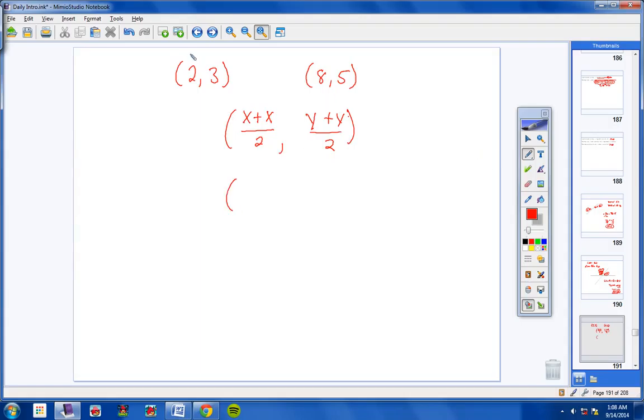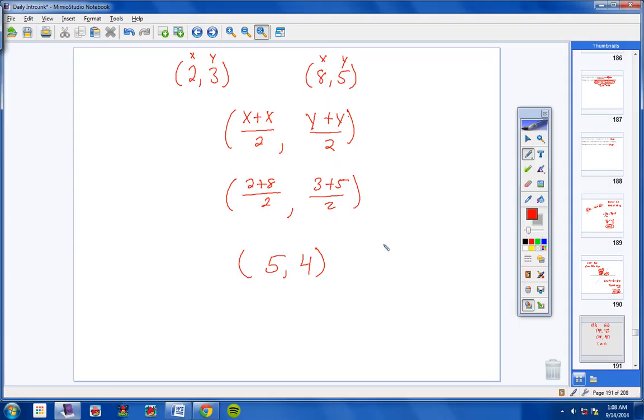So this is my x, this is my y, this is my x, this is my y. So x plus x would be 2 plus 8 over 2. And then y plus y would be 3 plus 5 over 2. And so 8 plus 2 is 10. 10 over 2 is 5. And then 3 plus 5 is 8. And 8 divided by 2, or 8 over 2, is 4.